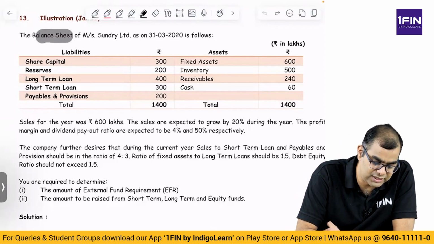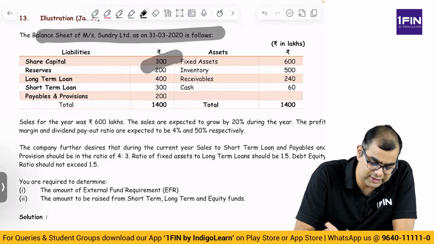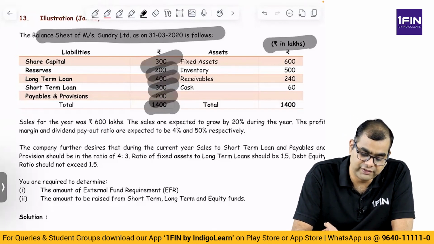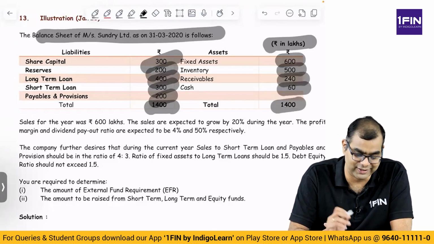Okay, let us see. The balance sheet of Mrs. Sundry Limited as on one period is as follows. Share capital is 300 and everything is in lakhs. So 300 lakhs, reserves is 200, long-term loan is 400, short-term loan is 300 and payables and provision is 200. So total of 1400. Fixed asset is 600, inventory is 500, receivables is 240, cash is 60, total is 1400. So the balance sheet is tallying finally.